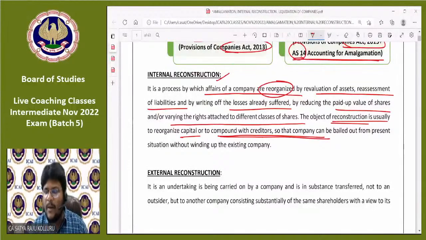Sir, is it winding up of the company or the liquidation of the company that happens in the internal reconstruction? No, without winding up of the existing company. That is more than sufficient for a basic understanding of the internal reconstruction. In detail, we are going to discuss in the main chapter.